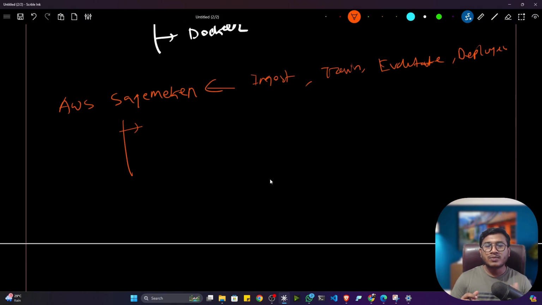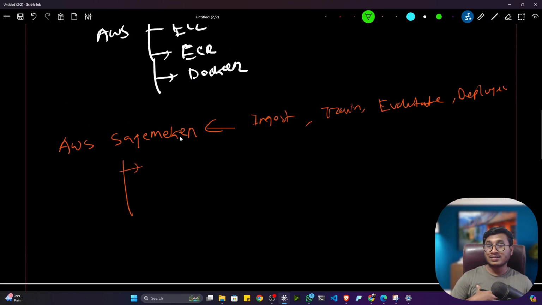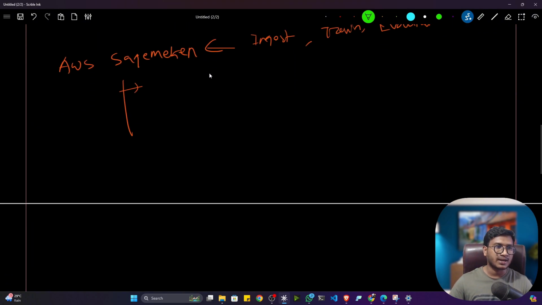Now, a few months back, I was going through one research article. There I found that if I want to deploy any kind of open source large language model, let's say on my custom created server, let's say I want to launch my own server and host my model there, for this I can use something called AWS SageMaker, because SageMaker will give you different kinds of instances. So there you can host your model.